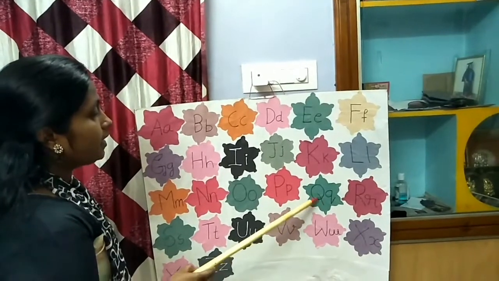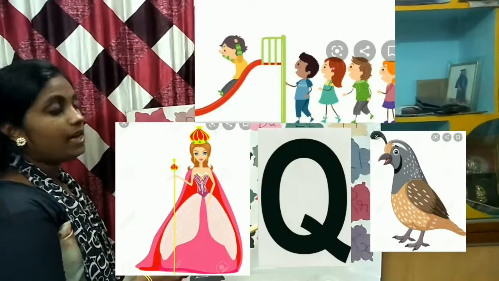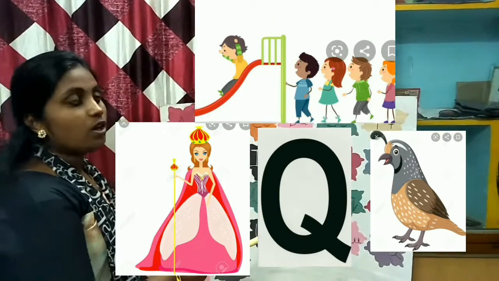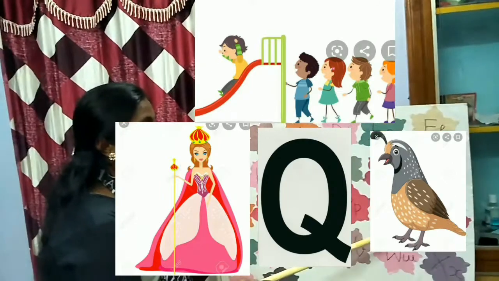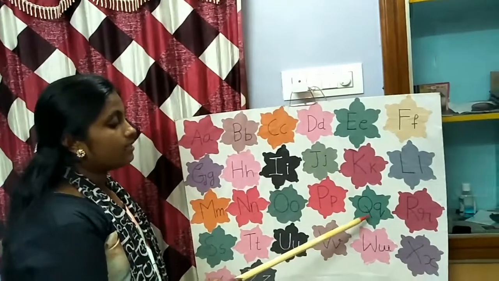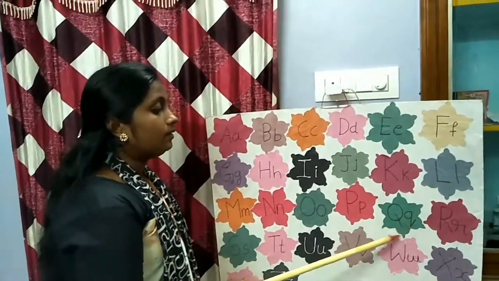Next letter is Q. Q for queen, Q for quill. Quill is a bird. The phonic sound is quack.